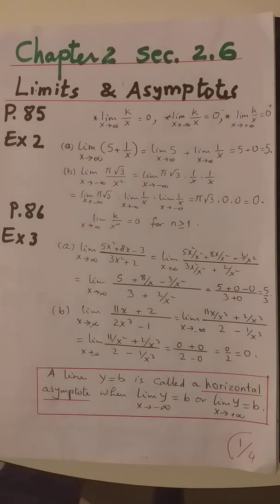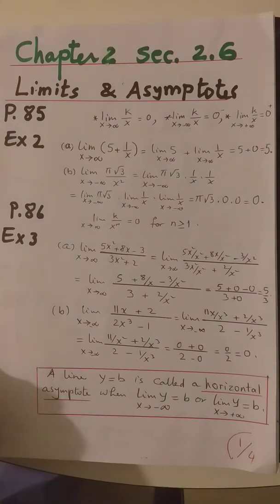Now, a line y equals b is called a horizontal asymptote when the limit of the function y as x approaches plus or minus infinity is equal to b. This b is called a horizontal asymptote. So in example number 2, the horizontal asymptote in part A is 5, but in part B is 0. In example number 3, the horizontal asymptote in part A is 5 over 3, and in part B, 0.